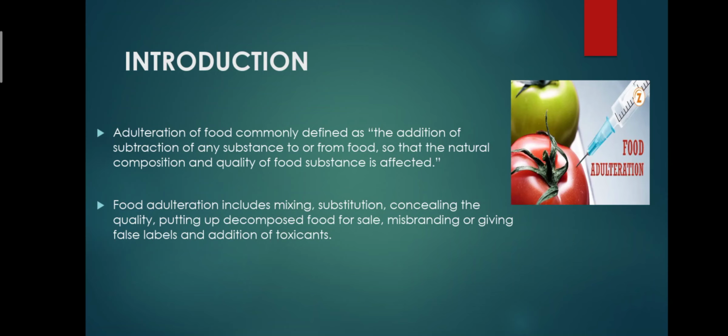So adulteration of food is commonly defined as the addition or subtraction of any substance to or from food so that the natural composition and the quality of the food substance is affected. Food adulteration includes mixing, substitution, concealing the quality, putting up decomposed food for sale, misbranding or giving false labels, and addition of toxicants.